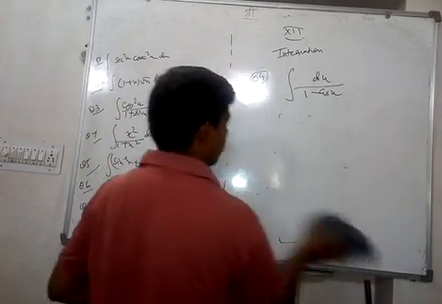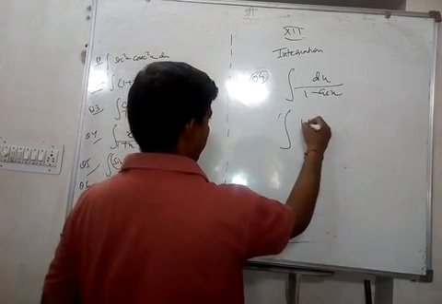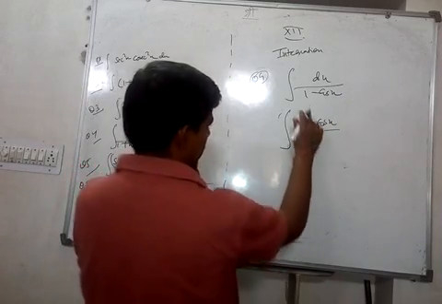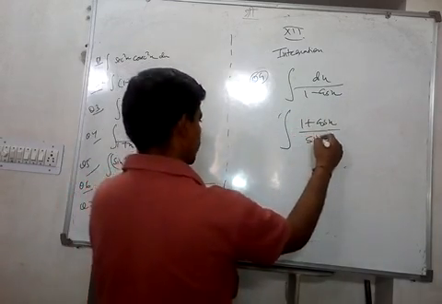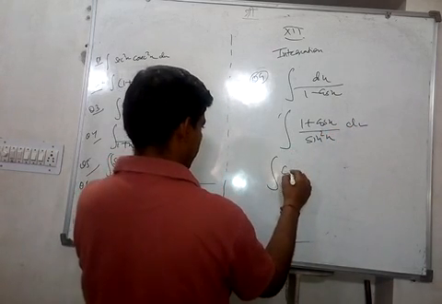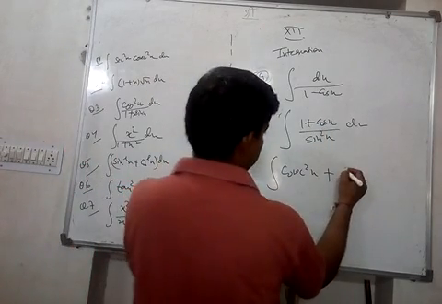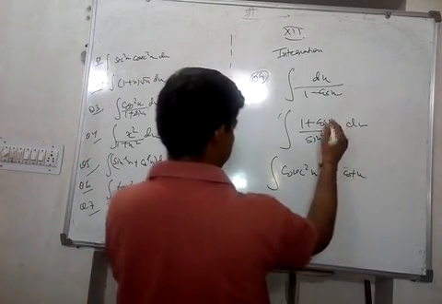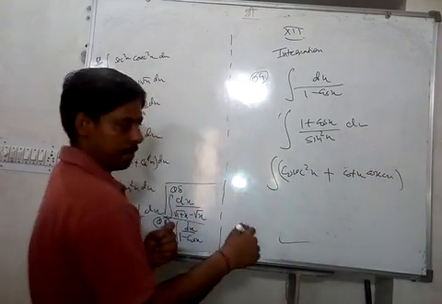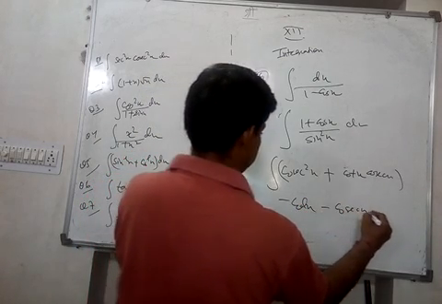So what can that be? If you multiply it by 1 plus cos x, can you do it like that? 1 plus cos x, okay? And the denominator 1 minus cos x gives sin square x, dx. And then we can separate it out. So this will become cosec square x plus cos upon sin, which is cot x, times cosec x. Now this can be integrated. The integral of cosec square is minus cot x, and this is minus cosec x plus c.